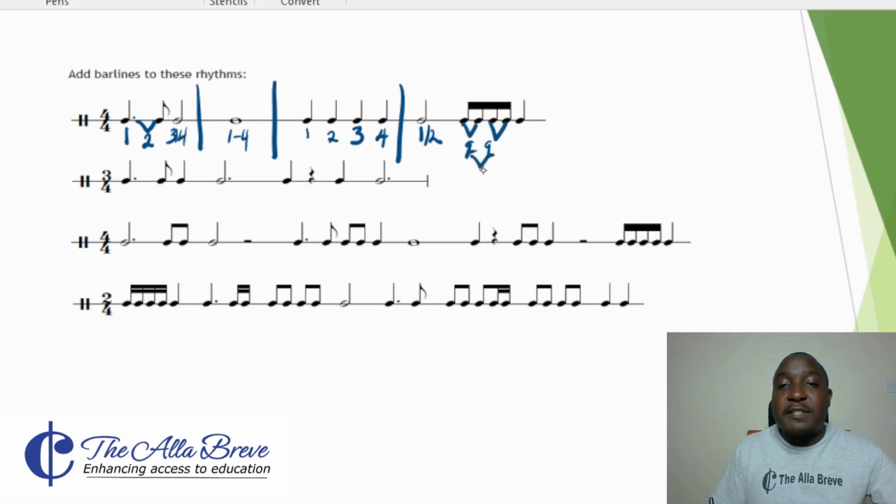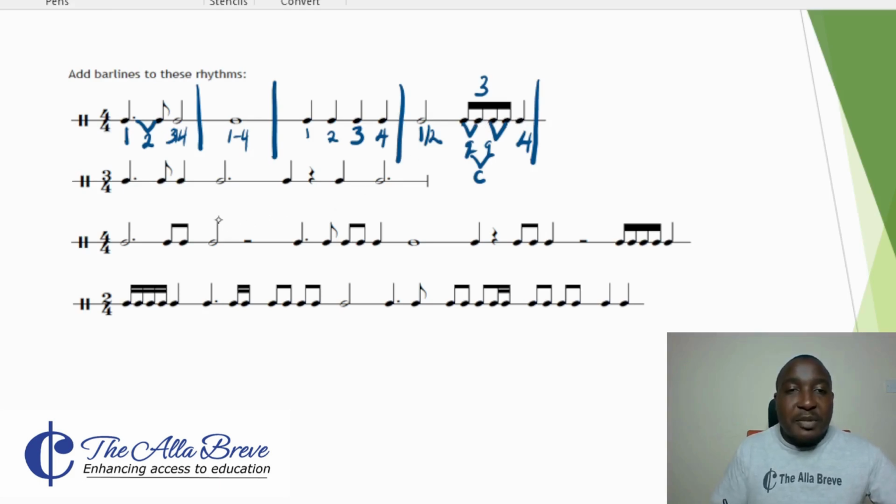Then 2 quavers make a crochet. So this is 1 crochet, which is the third crochet. Then lastly, we have 1 crochet, the fourth crochet. So here we place our bar line. Do not forget to add the last bar line irrespective of the setup.